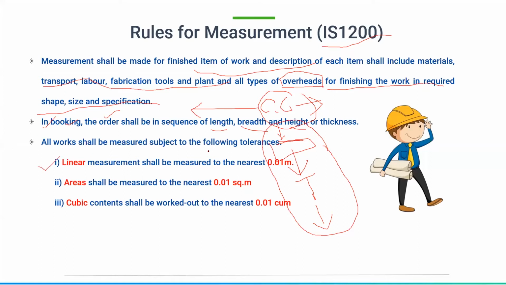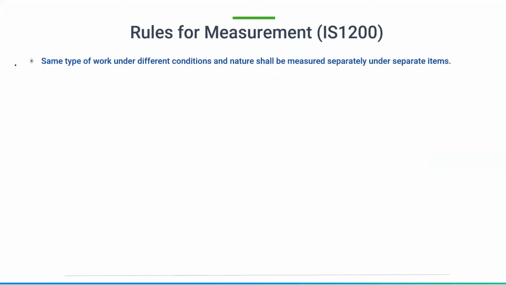So lengthwise there is a tolerance of just 0.01 meters, and if it is area it is just 0.01 meter square, and if it is volume or cubic contents it is 0.01 meter cube. So these are some of the rules of measurement, and some other rules are also there. Same type of work under different conditions and nature shall be measured separately under separate item. This I will discuss on the iPad.